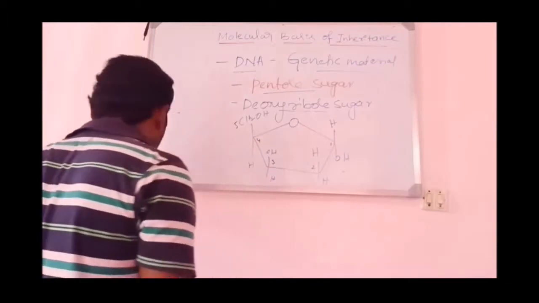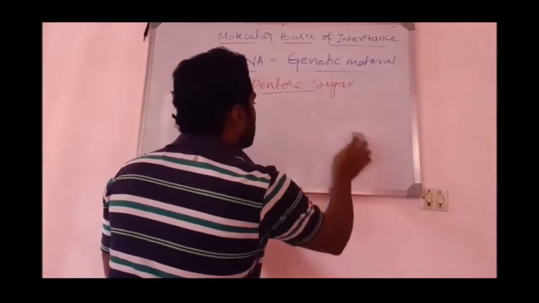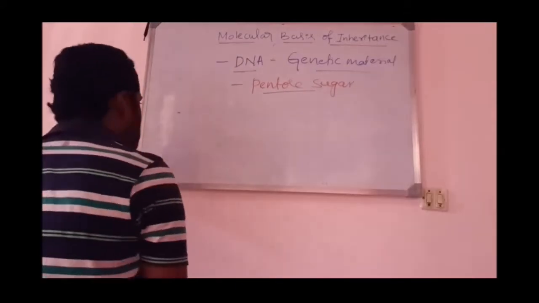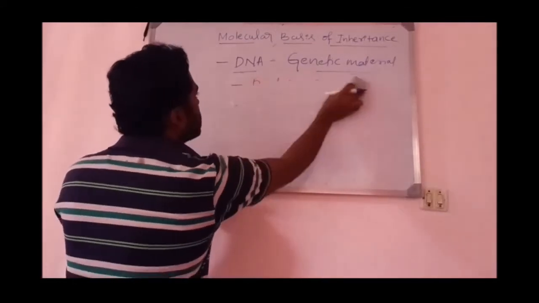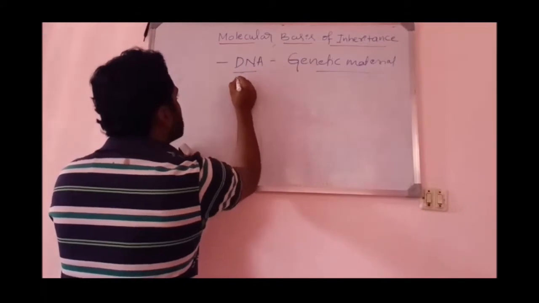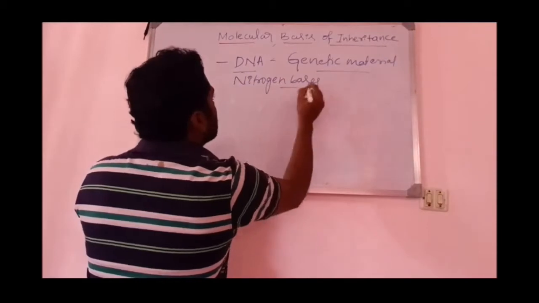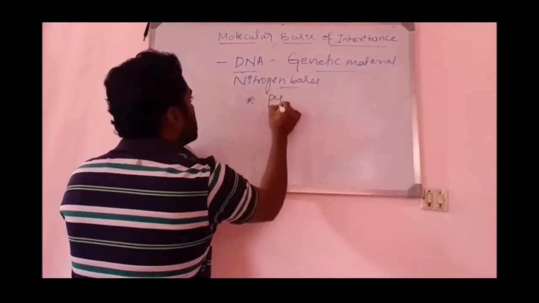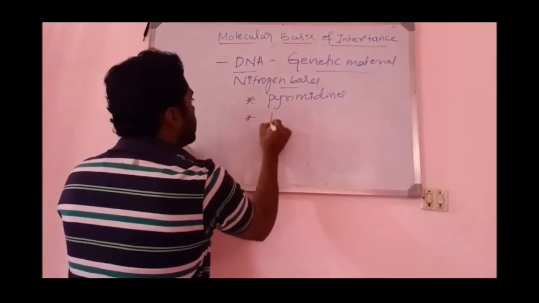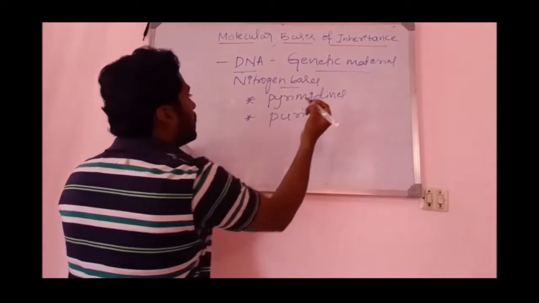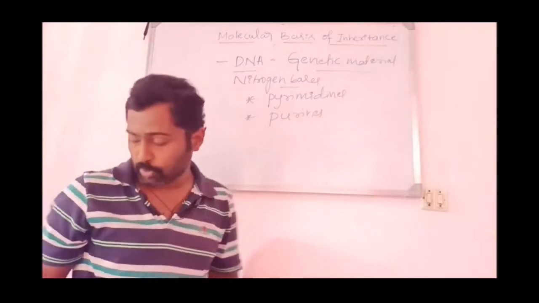So this is the pentose sugar found in DNA, that is deoxyribose sugar. Okay, then the next component is nitrogen bases. There are 2 groups of nitrogenous bases found in the DNA. One is pyrimidines, another one is purines. Okay, there are 2 nitrogen bases that can be seen here. One is a pyrimidine, another one is a purine.